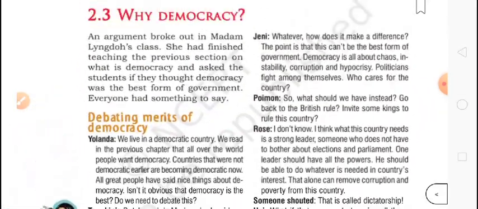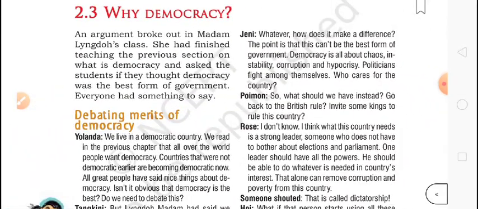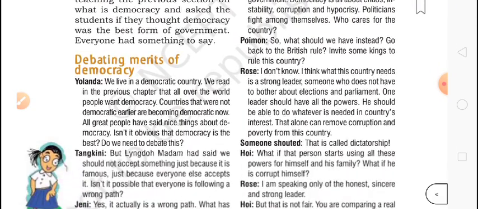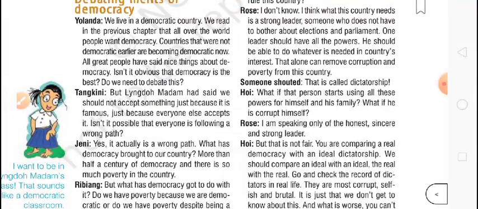Nice question. Here Jenny says, whatever. I don't know how it is. How does it make a difference? The point is that it cannot be the best form. It means democracy cannot become the best form of government, because democracy is all about the choice, instability, corruption, hypocrisy, and I will explain these words to you also. The politicians fight among themselves. Who cares for the country, for the poor people? This kind of discussion is going on. You will read this, so you will get this.